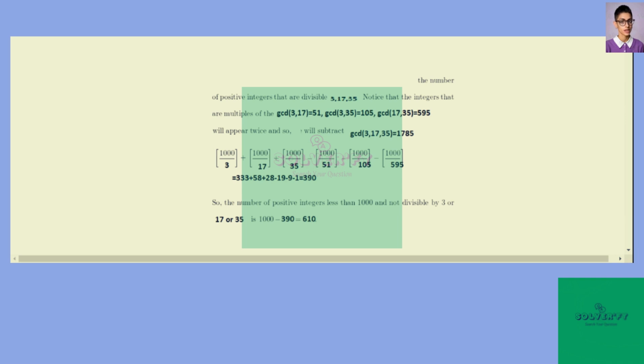So we have occurrence of 3, 17, 35 in 1000 is about 333, 58, and 28 respectively. And then we have to simplify it. So we have 333 plus 58 plus 28 minus 19 minus 9 minus 1, that is equal to 390. So the number of positive integers less than 1000 and not divisible by 3, 17 or 35 is 1000 minus 390, which is equal to 610 integers.